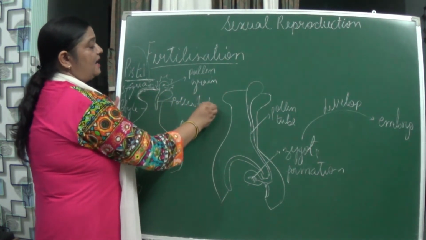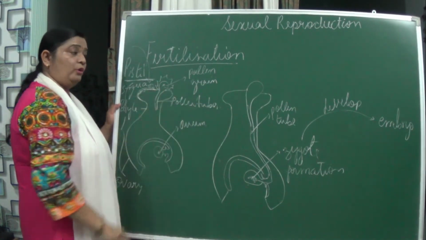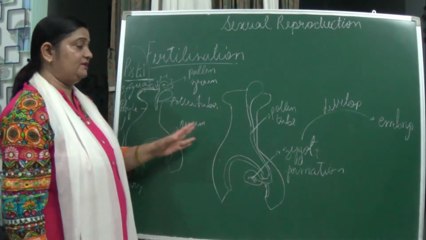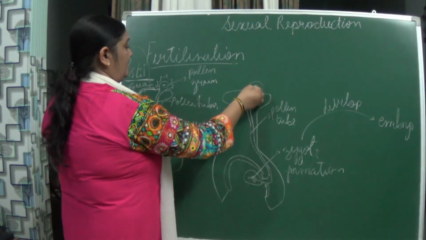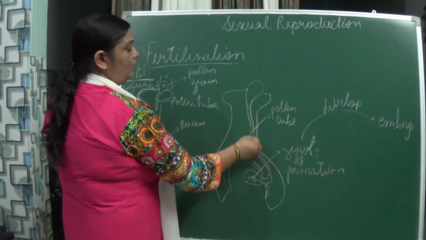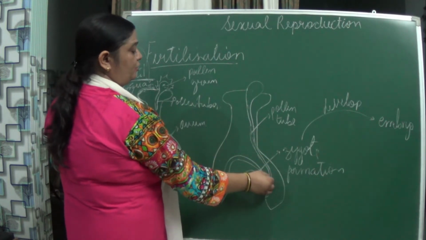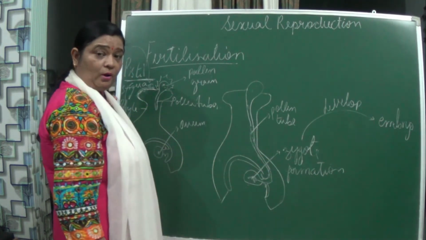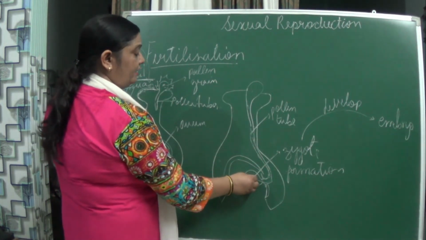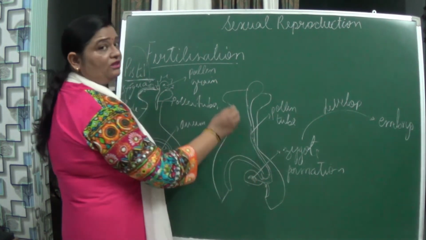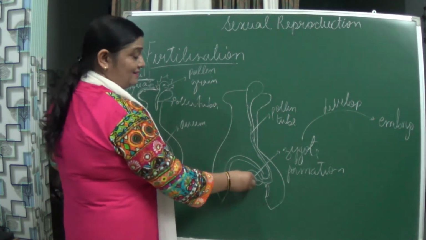Okay, it starts germinating and it forms what? Pollen tube. You can see in the second phase this pollen tube has totally been formed. Okay, and here the male gamete, what happens? It moves through this pollen tube and reaches where? The egg or the ovum. And when it reaches over here, naturally it fuses with the female gamete, that is the egg.